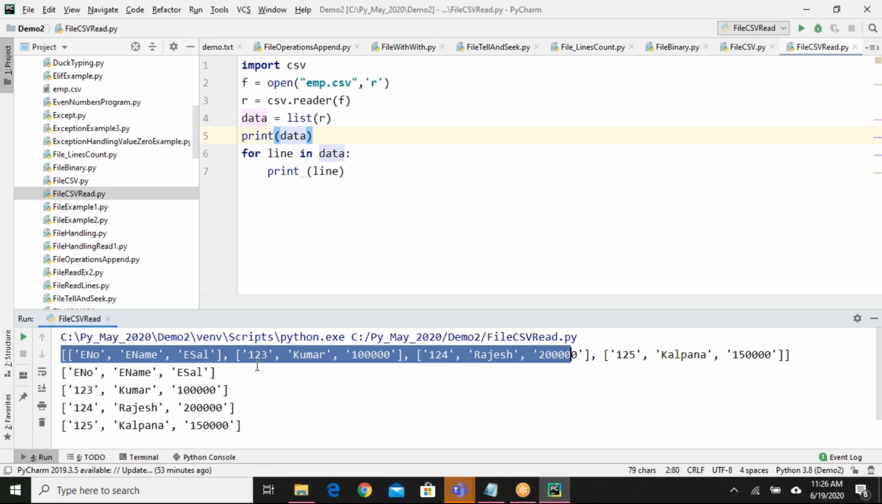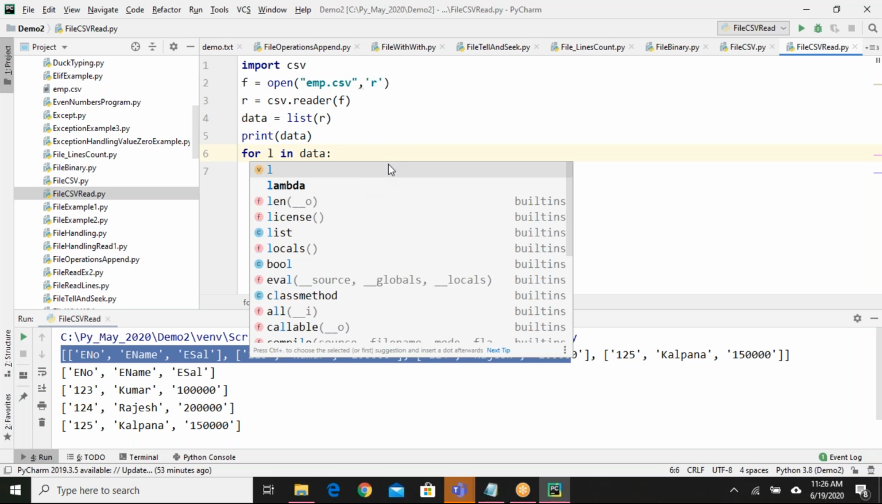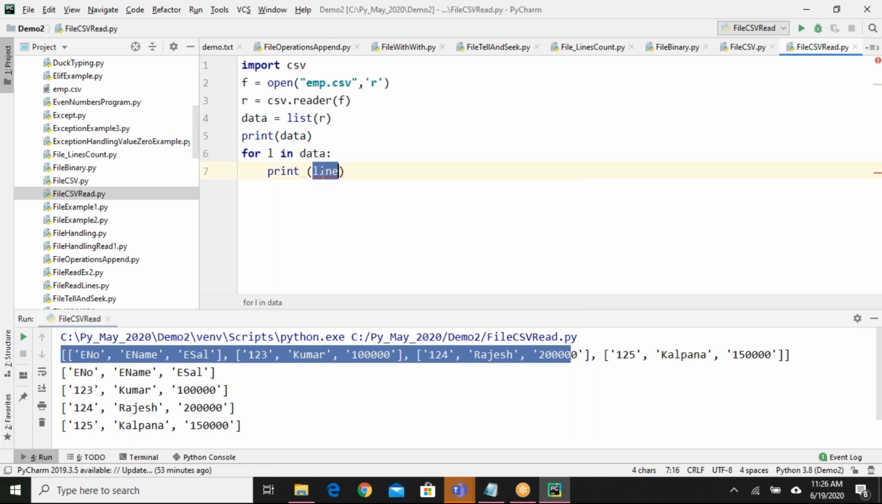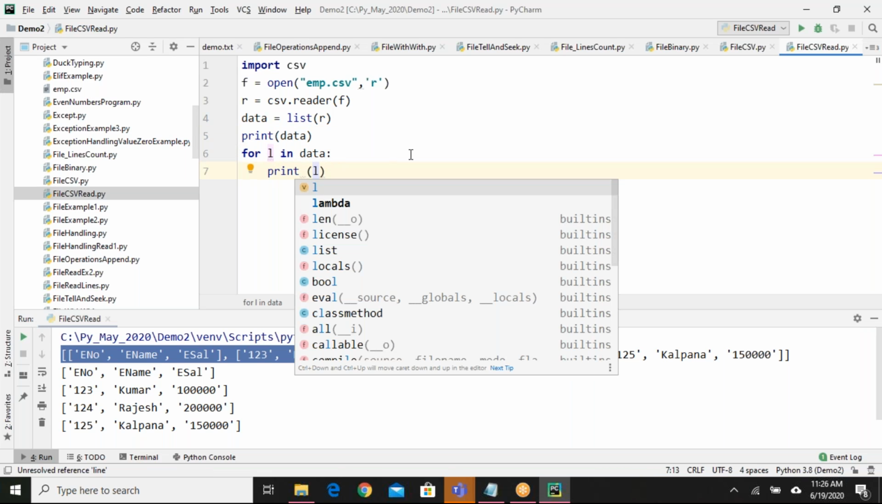Okay, sir. CSV is clear to everyone? Is line a keyword? No, no, Ganesh. It's a temporary variable for the for loop. You forgot the for loop syntax. Here instead of line, you can say L also. Anything you can say. L also, it will work the same way. No problem.